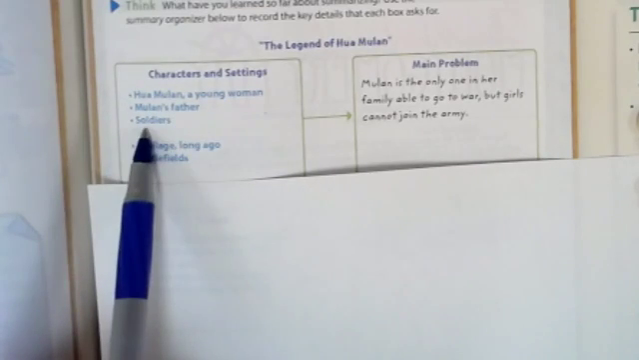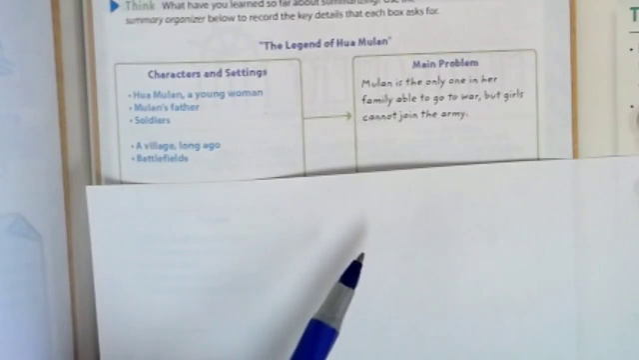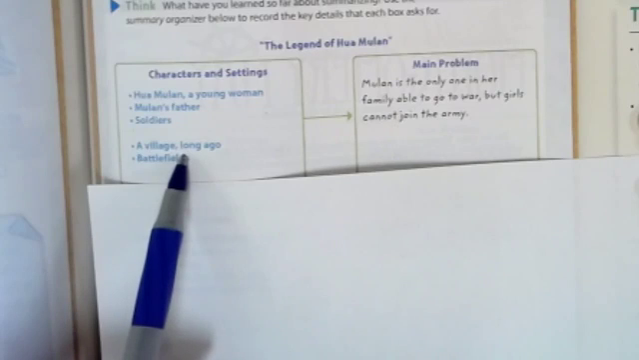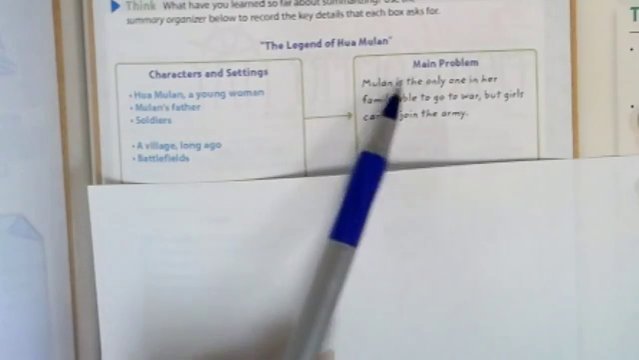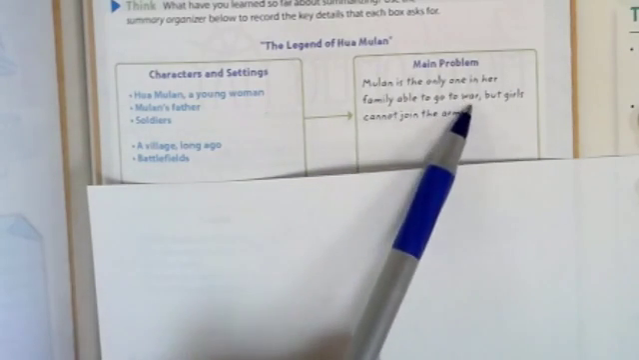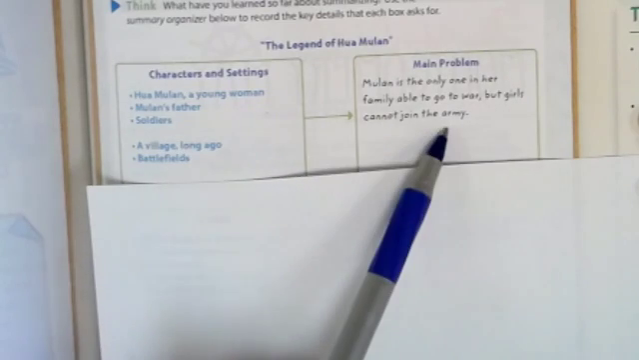So we have Mulan, you could have said a young woman, or you could have just said Mulan, her father, and the soldiers. We said her brother also. It was in a village, or you could say the battlefields, because most of it took place in the village, I think. Yes, she went off to battle, but then she came back, and a lot of it happened there as well. So that's the characters and the setting. The main problem they filled in for us.